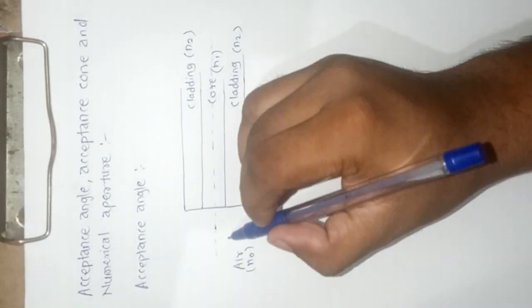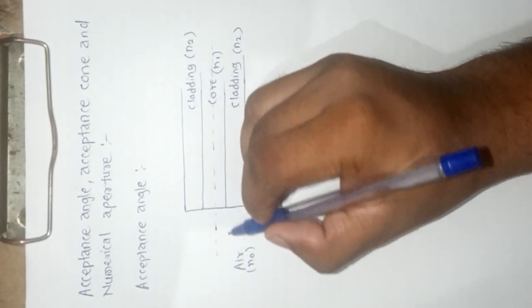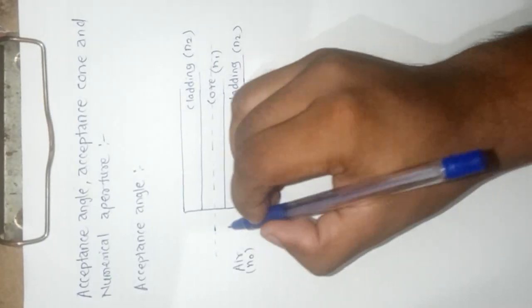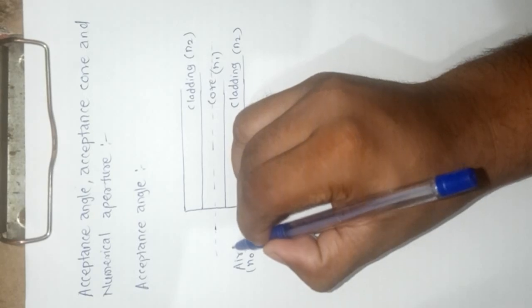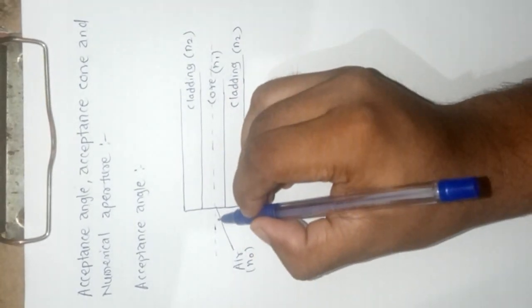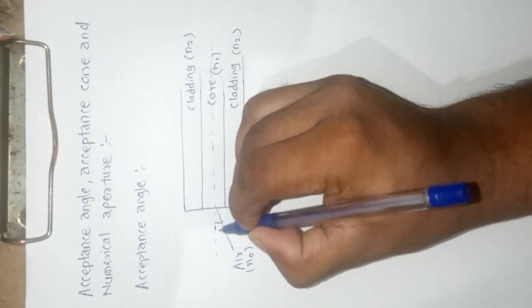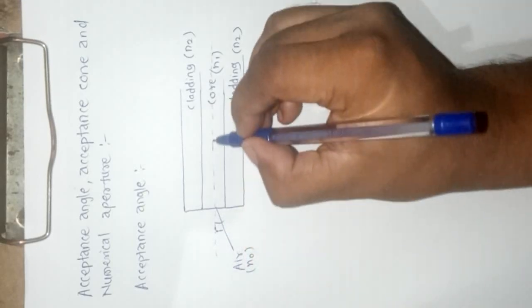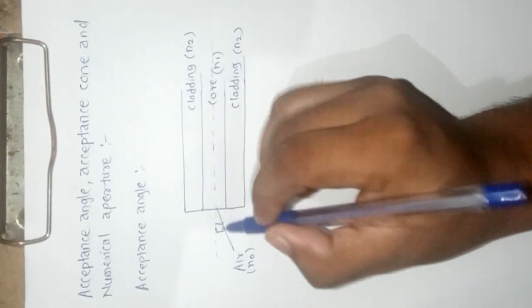Now if we send a ray of light from this air medium into the core of this fiber, suppose this is an incident ray with an angle of incidence I. Here this fiber axis acts as a normal for this incident ray.